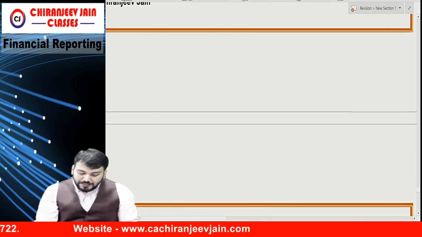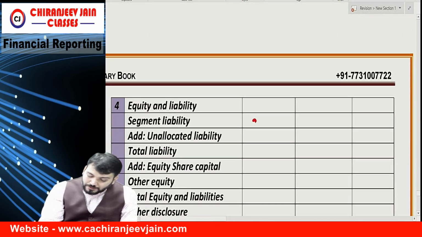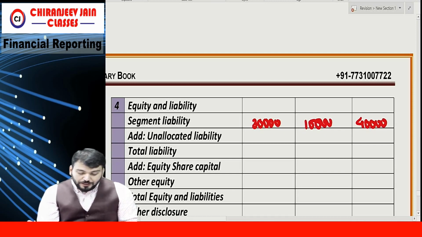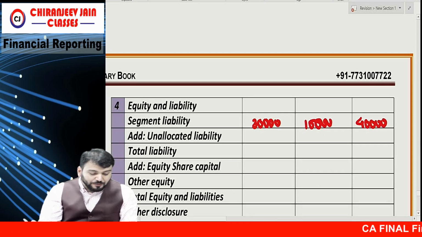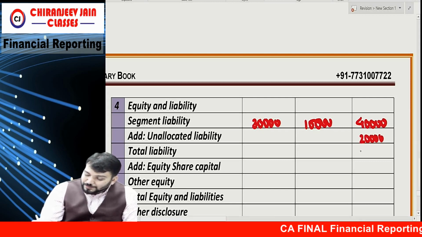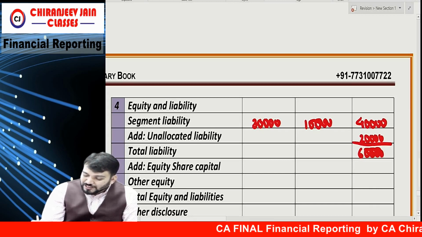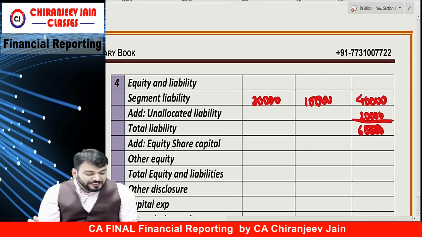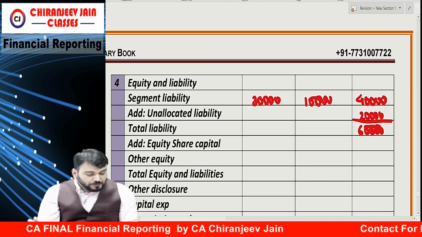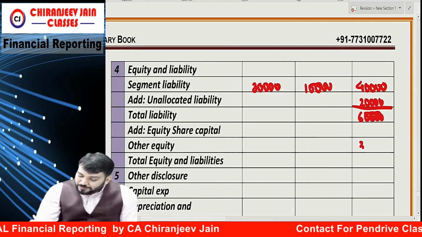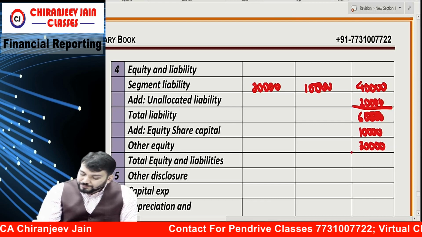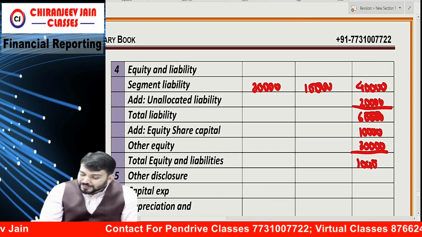Then we write down liability. They have given segment liability, how much? 30,000 and 10,000. Total becomes 40,000. Correct? Understood? Then they have given unallocated liability, how much? 3,000. So total liability becomes 60,000. But this will not match with asset, so we need to also add reserve and surplus and share capital. How much reserve and surplus? 30,000. So other equity 30,000. And how much share capital? 10,000. This will match with total asset. So your balance sheet is tallied.